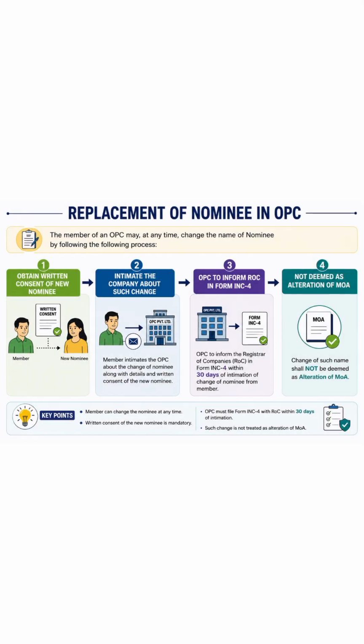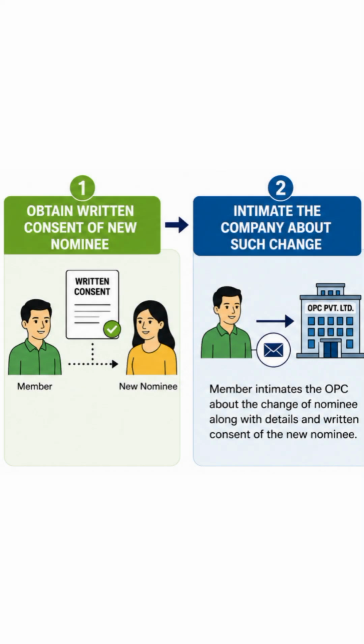Now let's understand how a nominee can be replaced in an OPC. The member of an OPC has the right to change the nominee at any time. There is no need to wait for any specific event, okay? The process is very simple. Step 1. Before changing the nominee, the member must obtain the written consent of the new nominee. This is important because no one can become a nominee without agreeing to it.